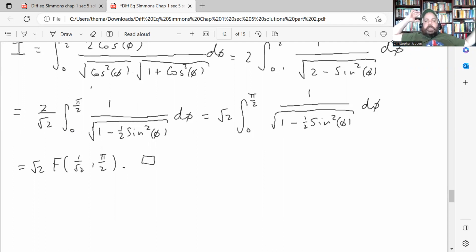So what they did was, if you had an integral like this, you could write it in terms of an elliptic integral, and then look up the value of the elliptic integral on a table of values, and that would give you the numerical approximation for the integral. It's similar to, actually, let me just stop the screen share here for a second.